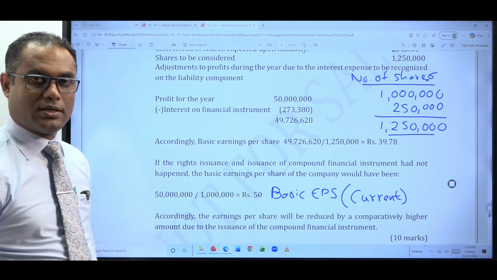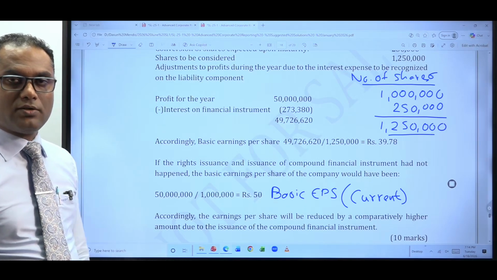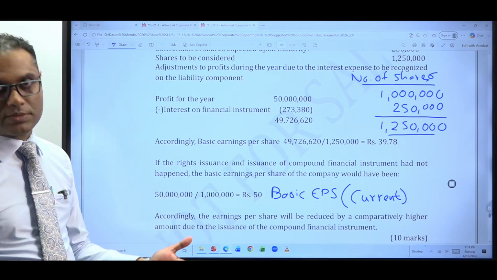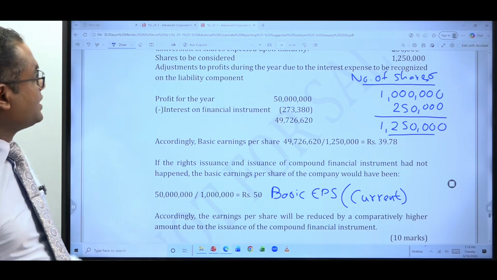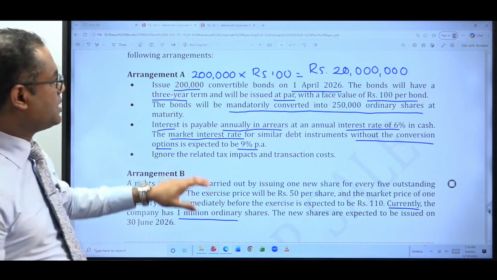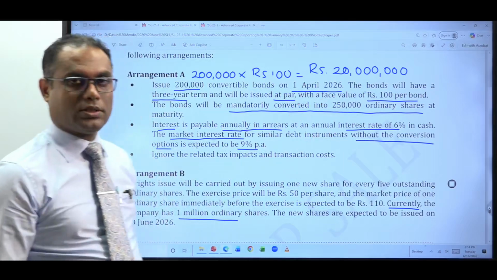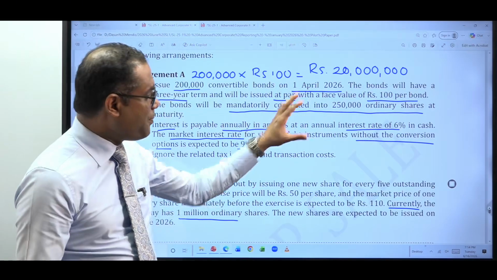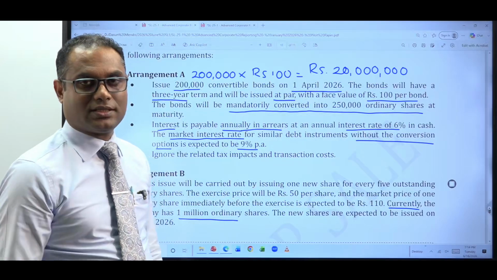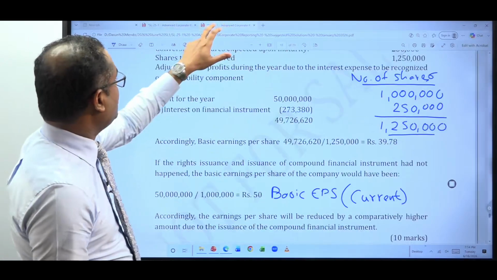What is the numerator? Profit attributable to ordinary shareholders. At the moment, that is profit after tax. Profit after tax is 50 million. Then, with regard to this particular instrument, would it result in any impact on the profit after tax figure? Because it's clearly mentioned in the question.